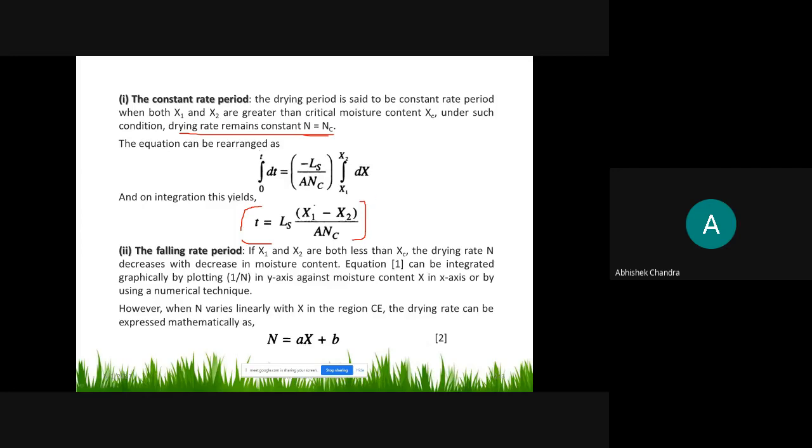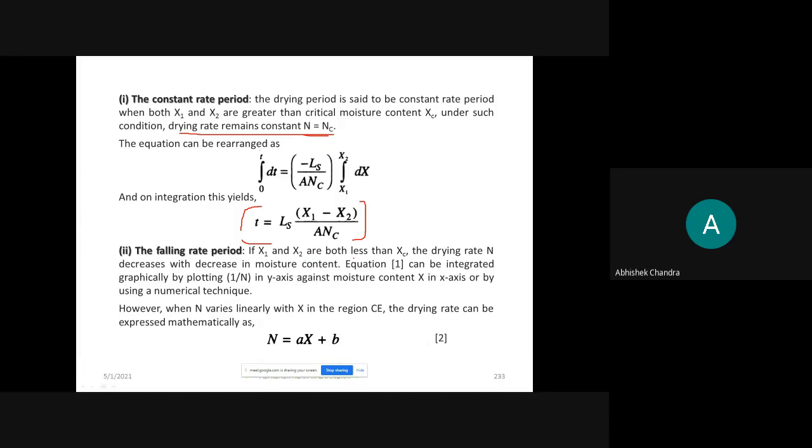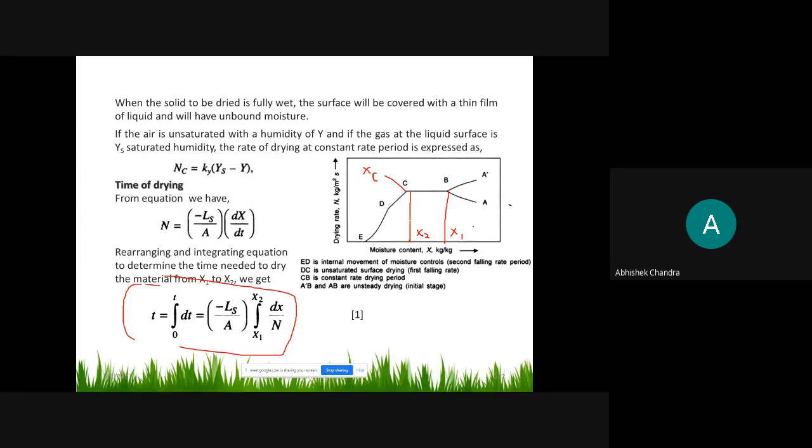तो falling rate period में if x1 and x2 both are less than xc, यानी condition is this है ना. Again the condition is this कि now this is x1 and this is x2.